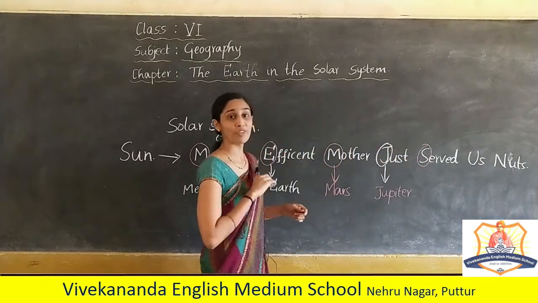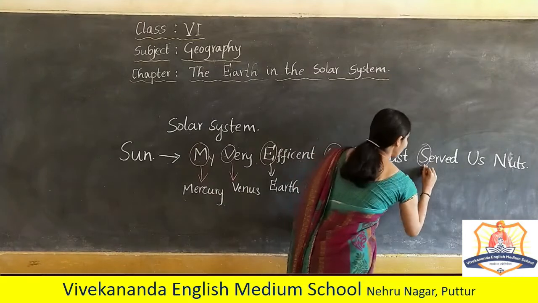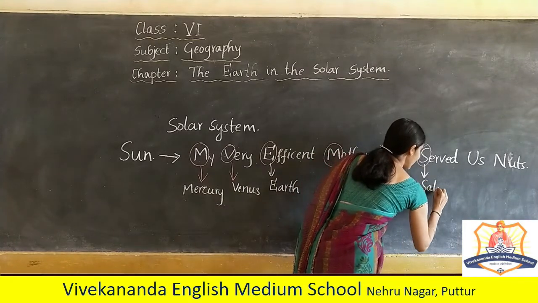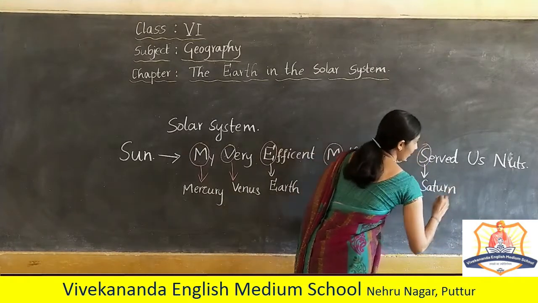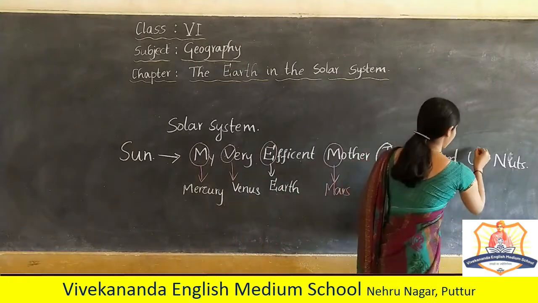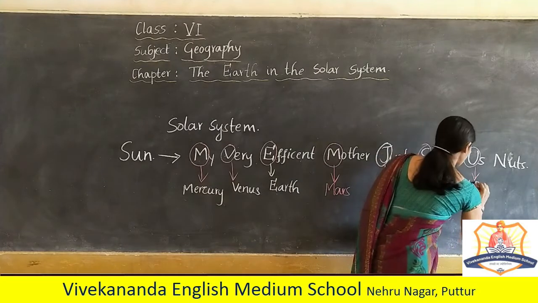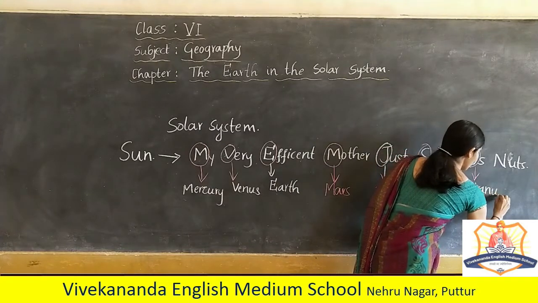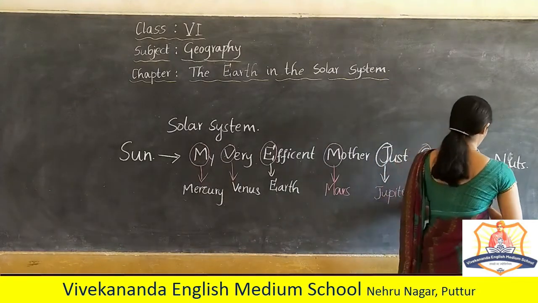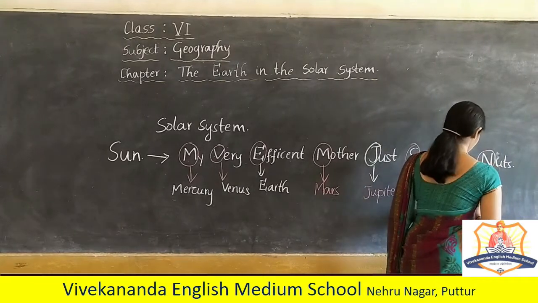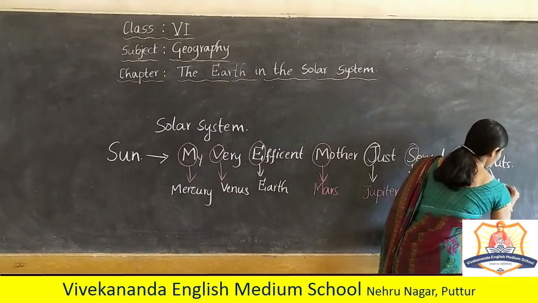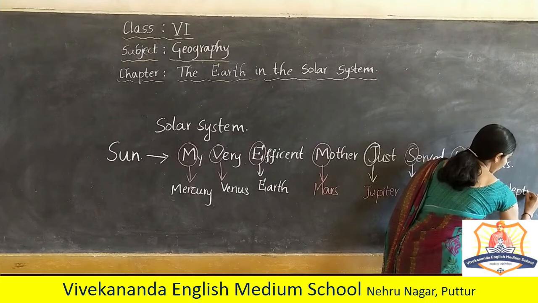The slow moving planet. What is that? Saturn with rings. Us. Which is that planet? Uranus. Nuts. Neptune.